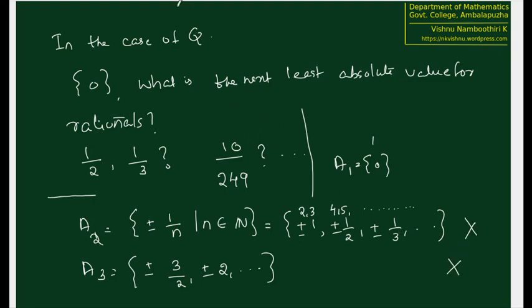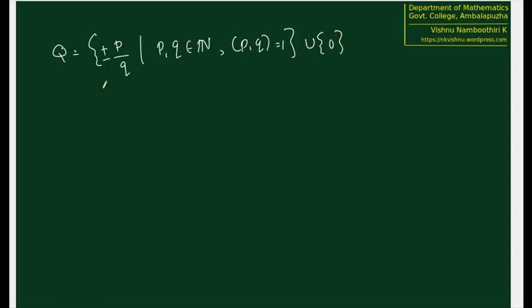So definitely we need A1, A2, etc. as finite sets, and then only we can think about the strategy that we adopted in the case of the set of all rationals. Okay, now the problem is this. Just come back to the notation of Q. We are dropping the notation of the set of all x in R. We will simply write the set of all p by q, where x equal to p by q, with p, q natural numbers and gcd of p, q equal to 1, union 0. This is the notation we have.